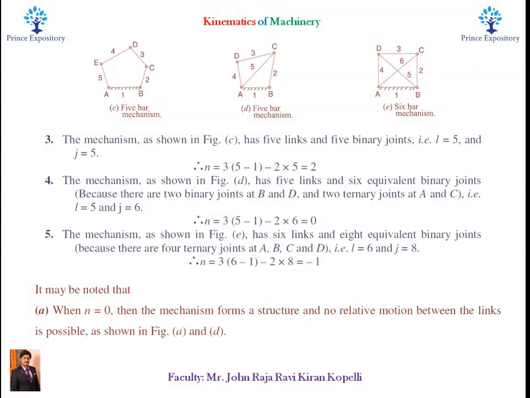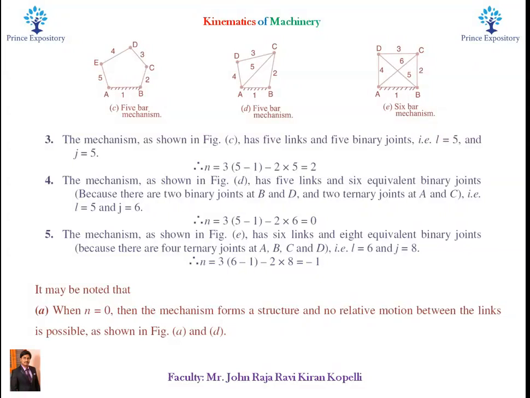Another 5-bar mechanism in figure D has 5 links and 6 equivalent binary joints, because there are 2 binary joints at B and D and 2 ternary joints at A and C. So the number of links is 5 and joints 6. After substituting in Kutzbach's criterion equation, we will get n is equal to 0.